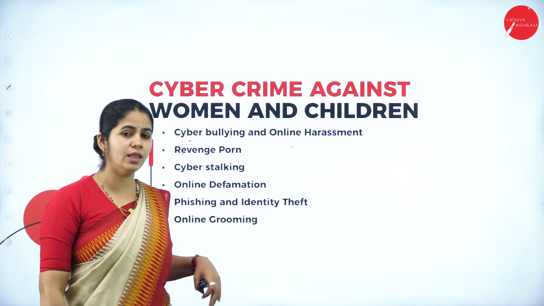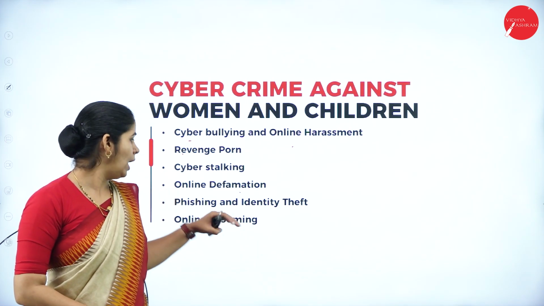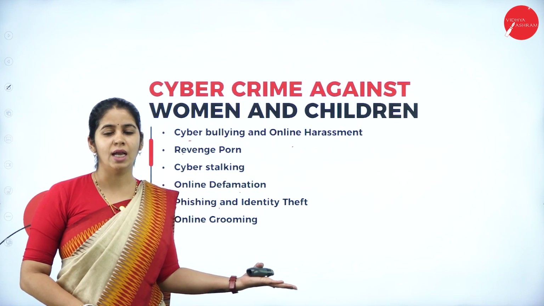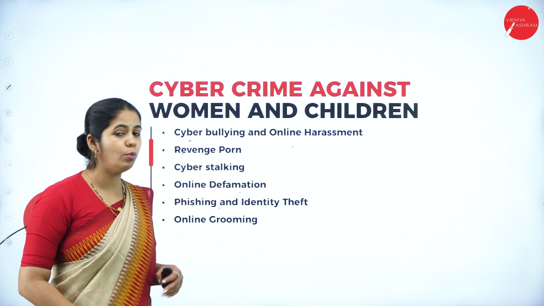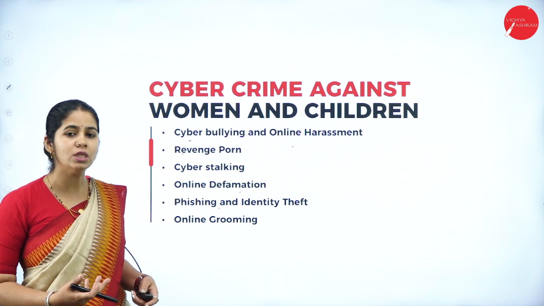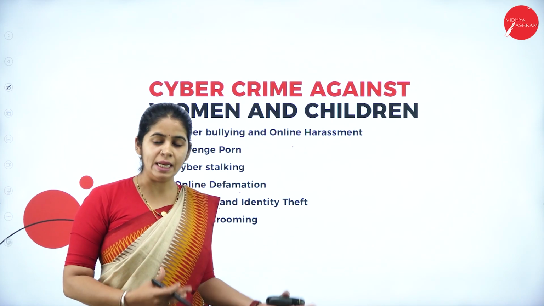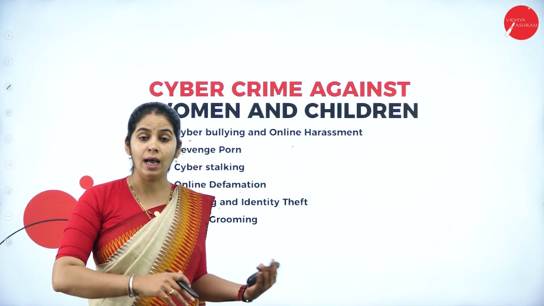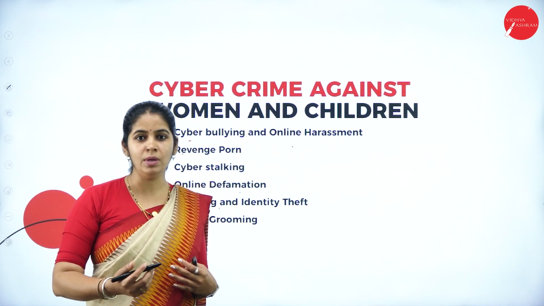Phishing and identity theft: you can steal the identity of that individual or woman, and you can do phishing, act as a friend and transfer all the sensitive information to others. And online grooming. Online grooming means what? You act as a friend to someone, they believe the attacker or criminal as a friend, and they get emotionally involved with them.